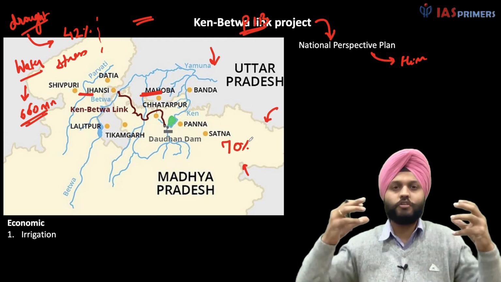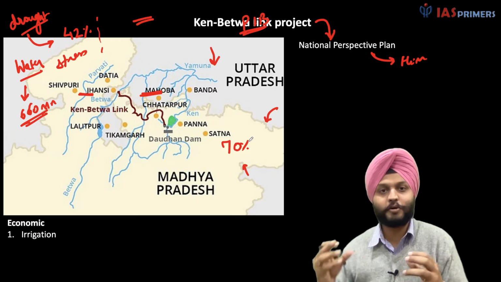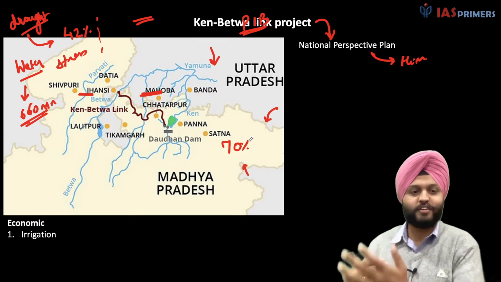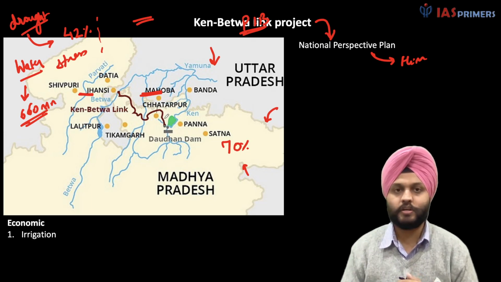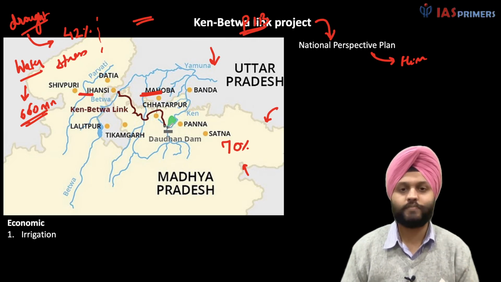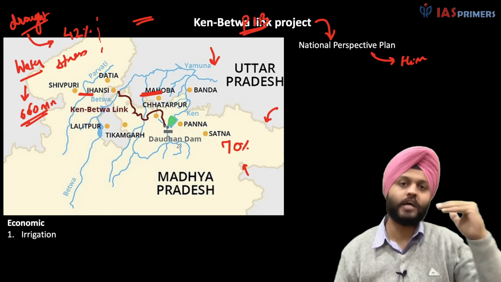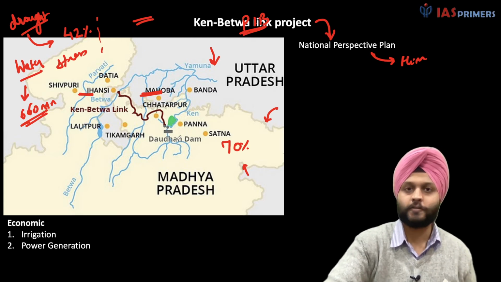They are dependent on the monsoons, and the monsoon is also called the finance minister of the country, because we do not know when the monsoons will take place or what will be the consistency. So many issues are there. If we can irrigate, especially very dry areas, this problem will be solved, and it will help improve the livelihood and the quality of life of the people there. So irrigation is the first point.